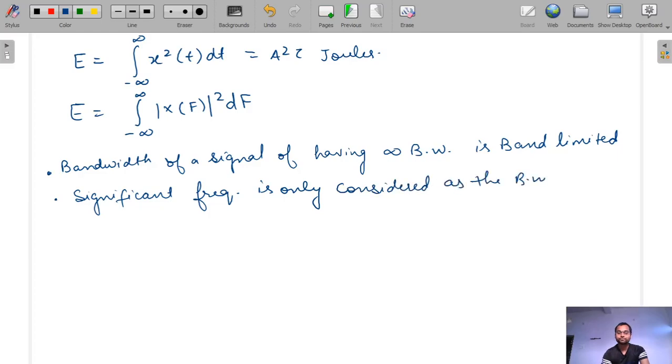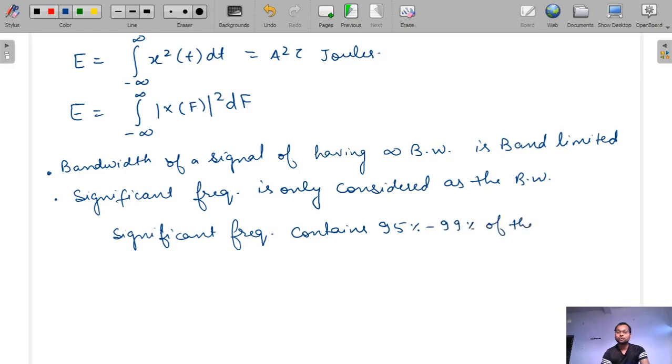Okay, so the significant frequency contains 95% to 99% of the total strength of the signal.